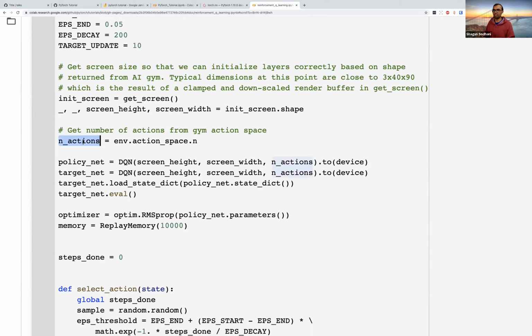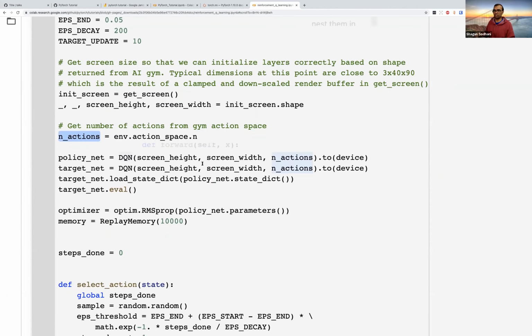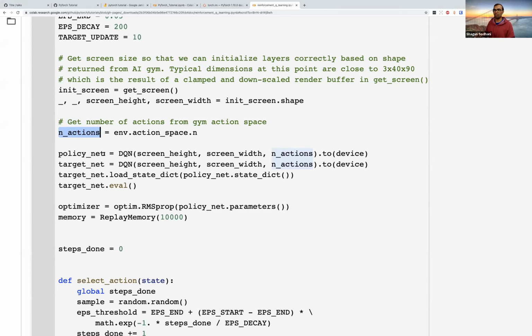We have n actions, which gives us the action space, what all actions the agent can take, and n actions gives us the number of possible unique actions there are. Since this is DQN, you have a finite number of actions and you have to choose from one of them. So when we are creating the DQN agent, we have to make sure that the action output is of the size n actions. So we have one prediction corresponding to each action. We are making two networks. There's a policy net and a target net.